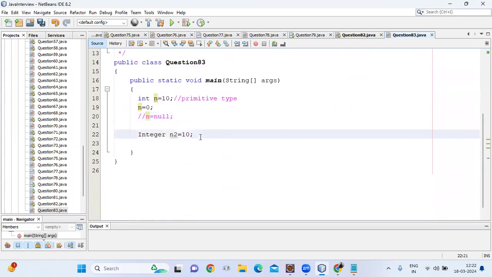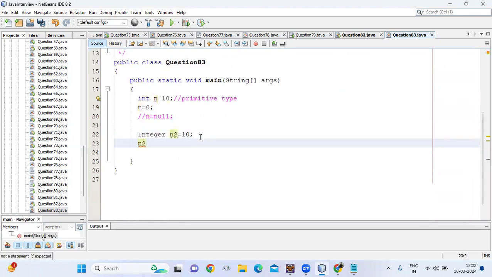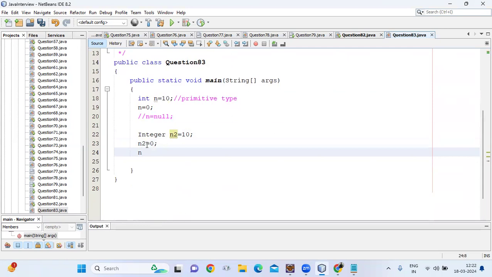But suppose in n2, because n2 has the Integer type, I try to store 0. It will be valid, guys. Suppose in n2 I try to store null. Null is always compatible with object types, and n2 has an object type, meaning Integer type. So in n2 I can store a primitive value or an object value, guys. These are the usages of wrapper classes.